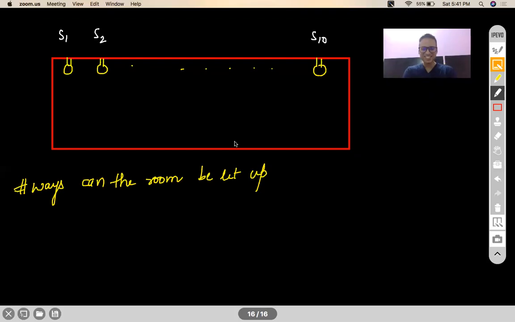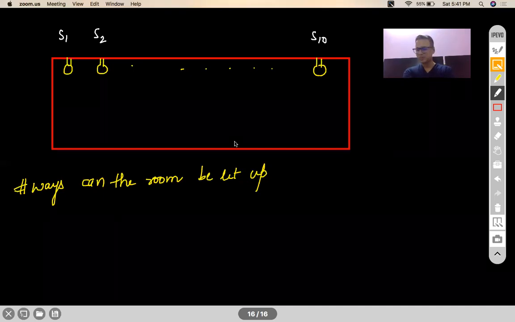Good, Advik, very good. Lit up means there is light in the room. Now, a room can be lit up even if 1 bulb is on, or 2 bulbs are on, or 3 bulbs are on, or even all 10 bulbs are on. Very good, Aditya. No Hariharan, that's not right. No Vaibhav, that's not right. So far, Advik and Aditya have given the right answer.